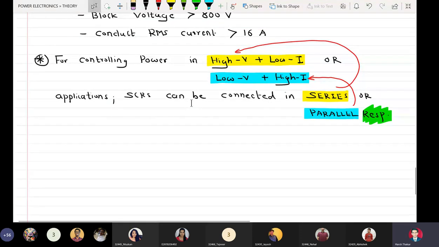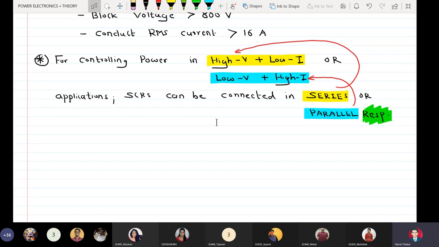So the larger the mismatch between the two SCRs in an AC voltage controller, the more will be the non-zero value in the load voltage waveform. So we can understand that whether it is a BJT or a MOSFET or an SCR or a triac or an IGBT, even if they have identical part numbers, they can never ever operate identically. Okay, so what is the solution to this?